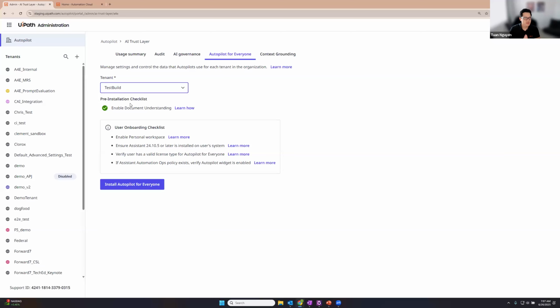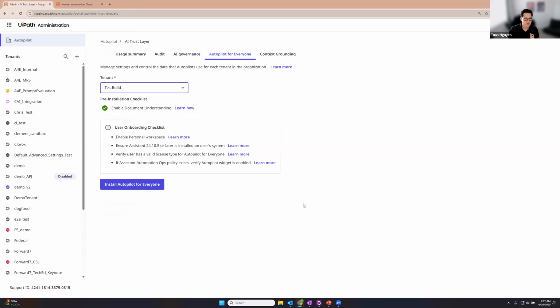Here you can see the only thing that you need to have enabled on your tenant is Document Understanding. There are some other things you'll need to configure on the other side, which is personal workspaces, ensuring you have an Assistant that's later than 24.10.5, and ensuring that the user who wants to access Autopilot for Everyone has a valid license type. Then you just click Install Autopilot for Everyone.